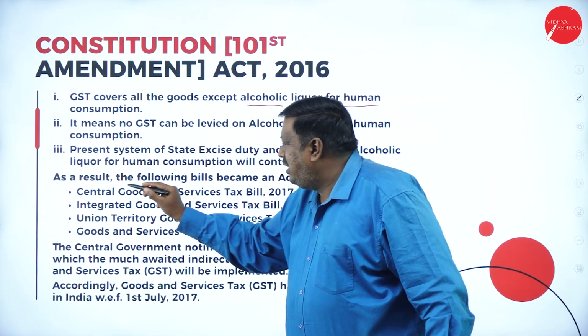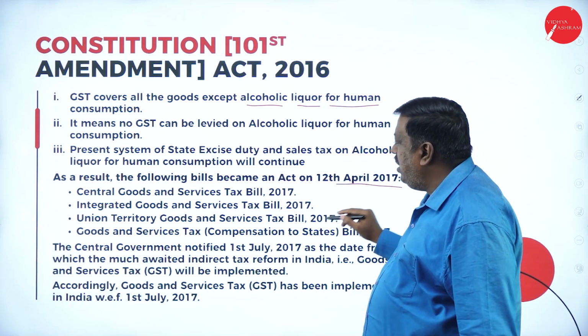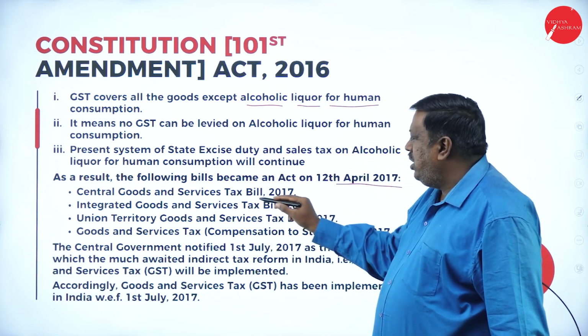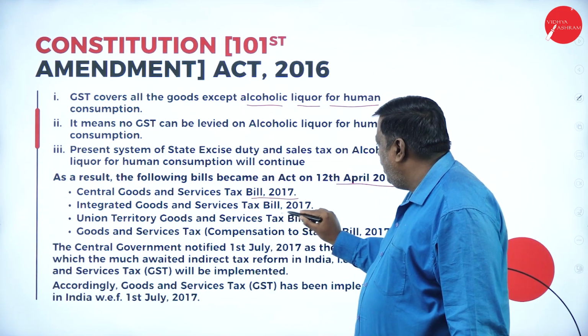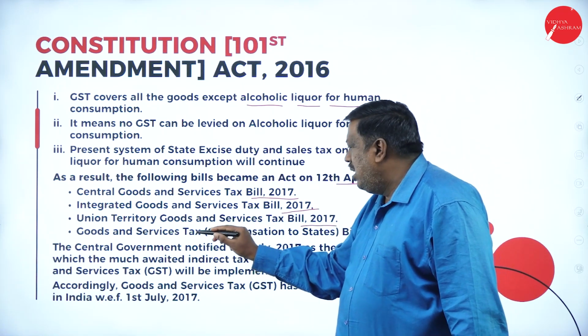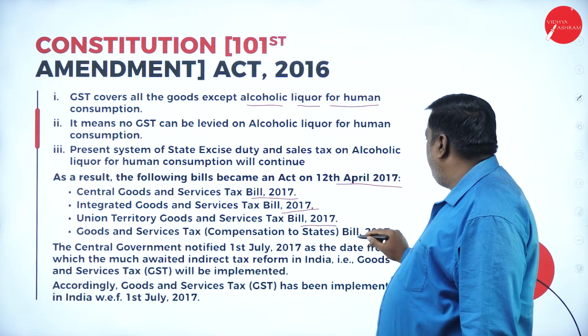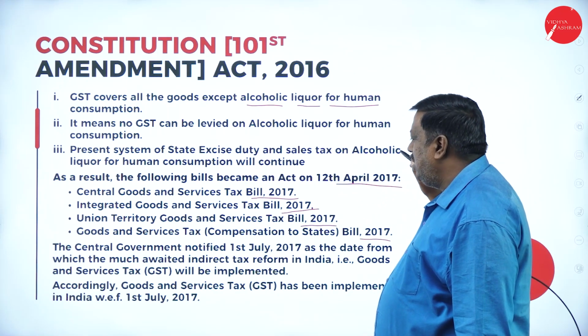As a result, the following bills became Act on 12th April 2017, that is CGST Bill 2017, IGST Bill 2017, UTGST Bill 2017, and GST Compensation to States Bill 2017, which came into force from 12th April 2017.